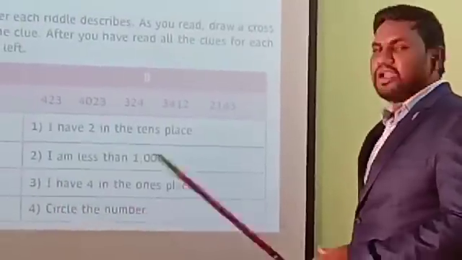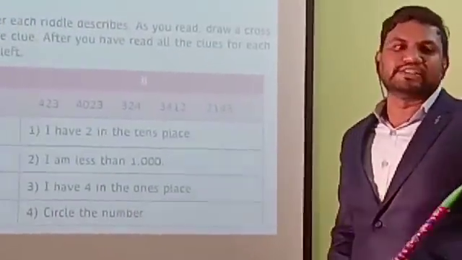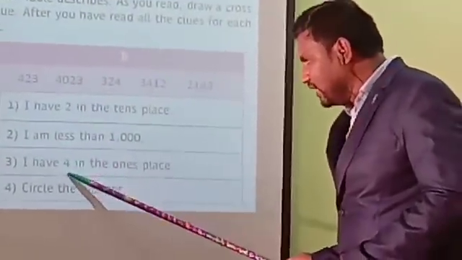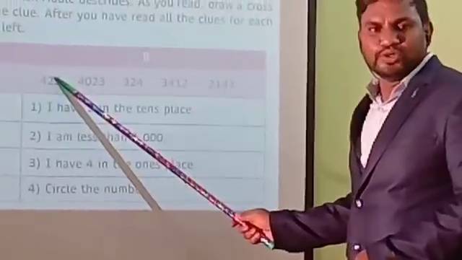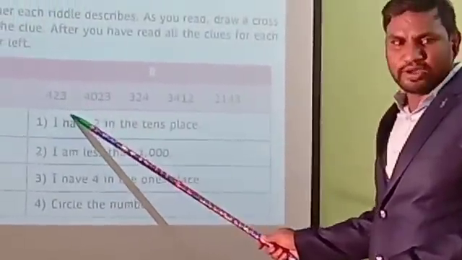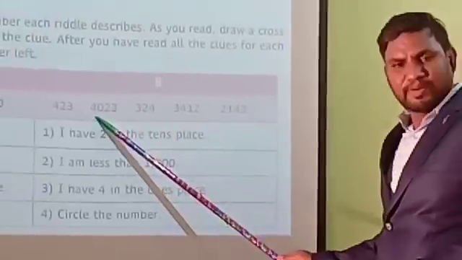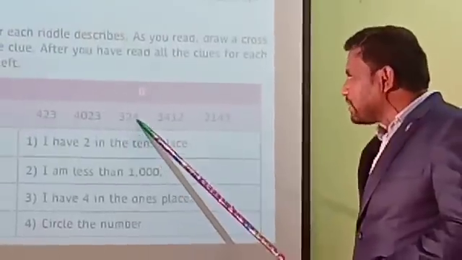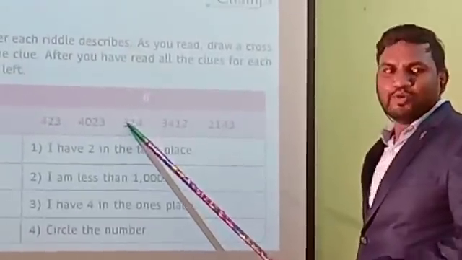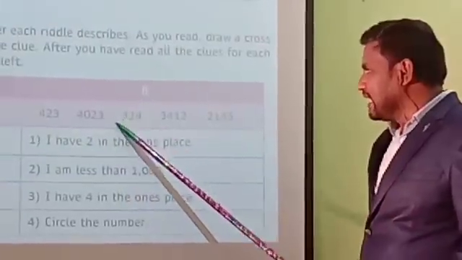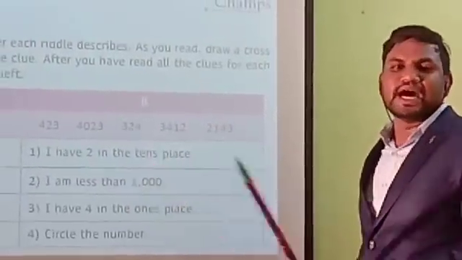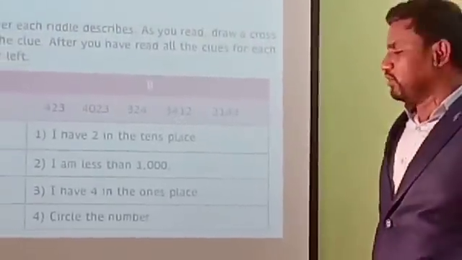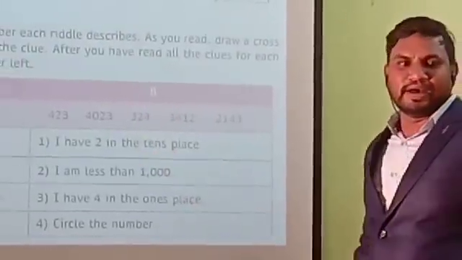Next, the last one. I have 4 in the ones place. First number: what is the ones place here? 3. But we need 4. So you have to eliminate. Eliminate means cross. Because the second number was eliminated, now go to the third number. Here, what is the ones place number? 4. Only one number is there. That is nothing but 324. This is the final answer. If it is the final answer, what will you do? Yes, very good. You have to circle the number.